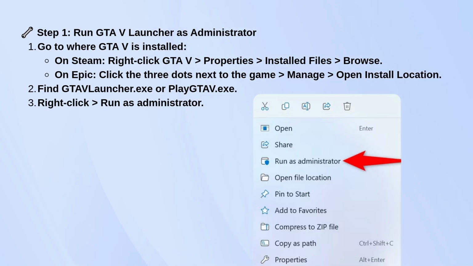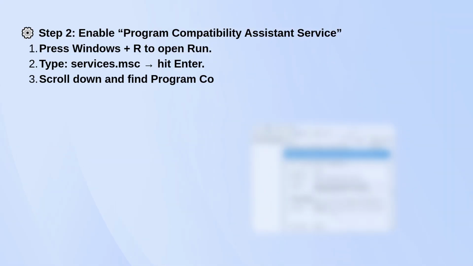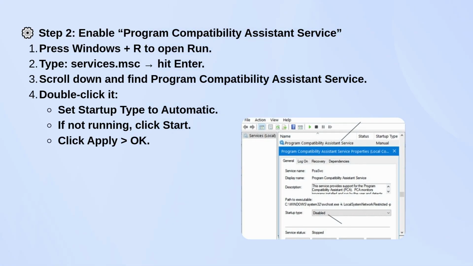Next, check something called the Program Compatibility Assistant Service. Press Windows+R, type services.msc, and hit Enter. Scroll through the list and find that service. Double-click it, set the startup type to Automatic, and hit Start if it isn't already running. Then click Apply and OK.